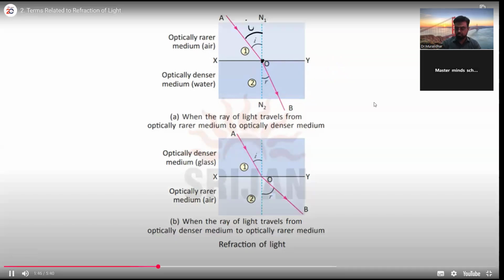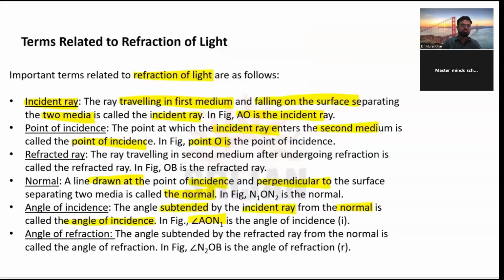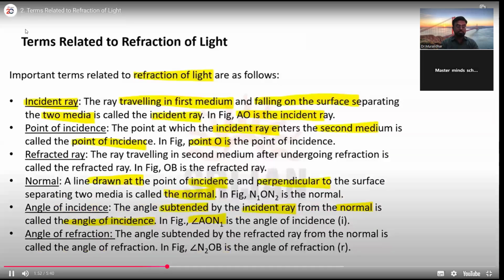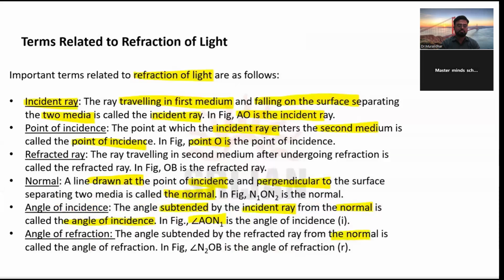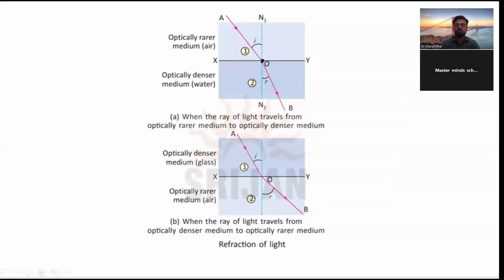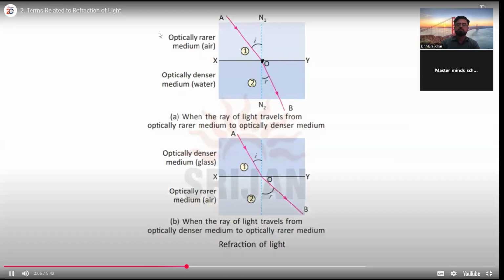This is angle i, which is the angle of incidence. Then angle of refraction: the angle subtended by the refracted ray from the normal is simply called the angle of refraction, which is N2OB, the angle of refraction r. Here, this is our angle of refraction, found between the refracted ray and the normal.